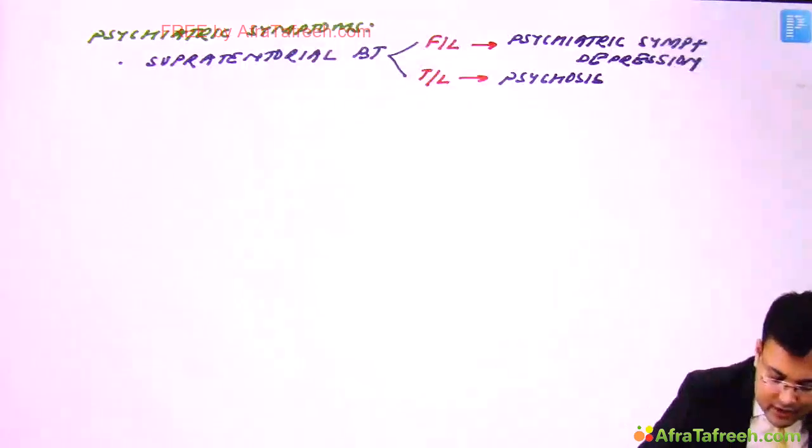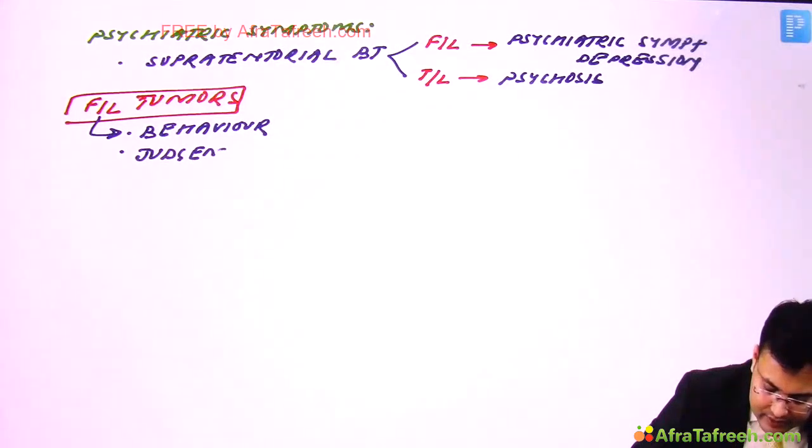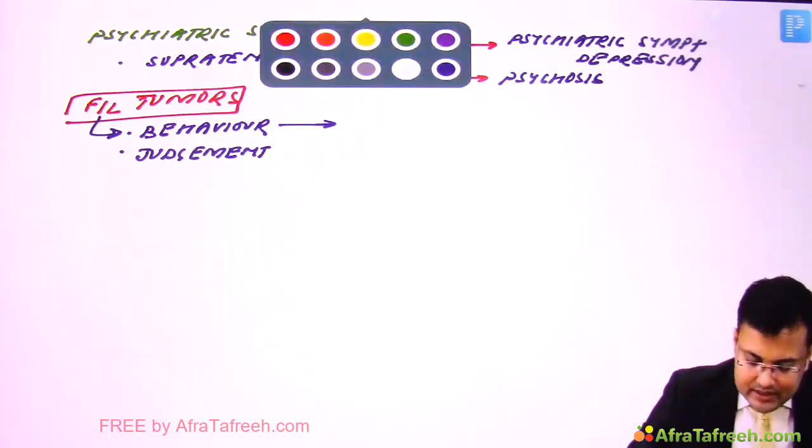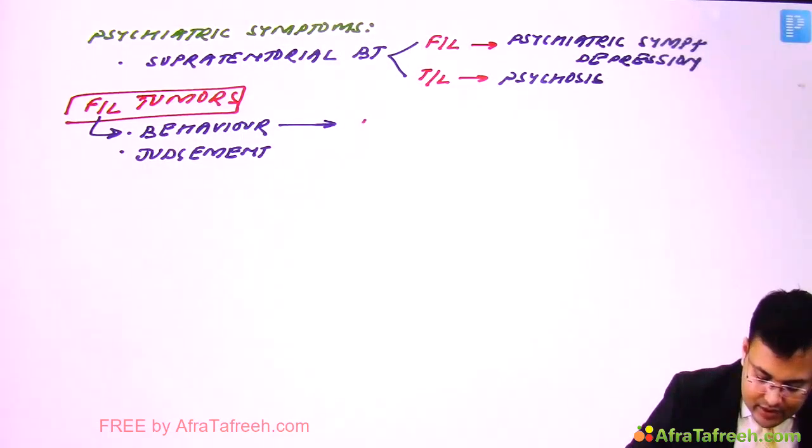So in frontal lobe tumors, see the problems. The frontal lobe controls behavior and judgment. Clear? So these patients might have behavioral or personality changes. What kind of personality changes?